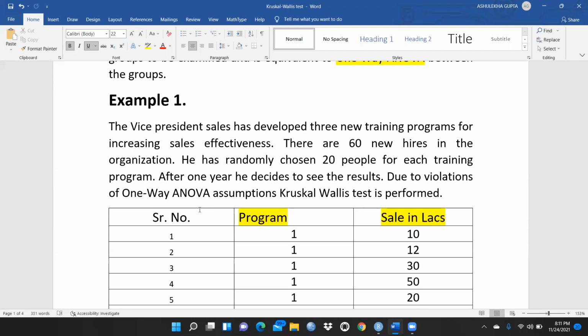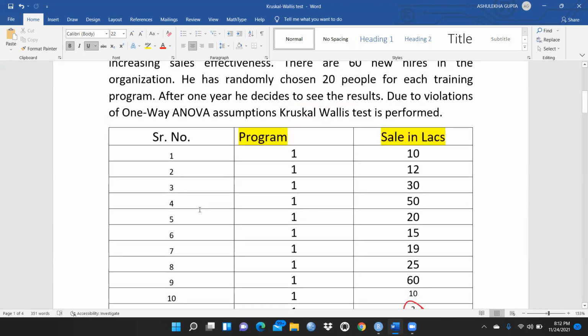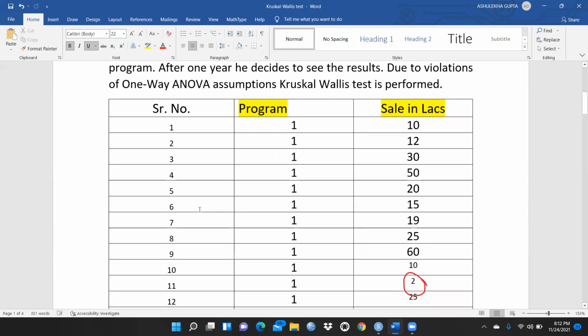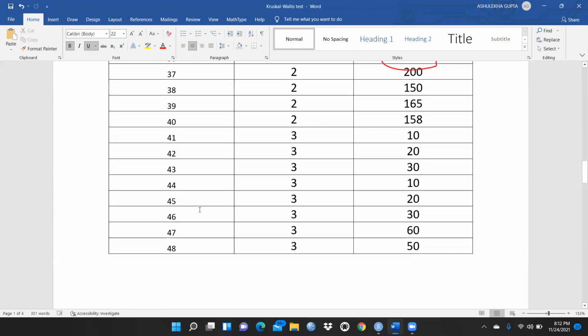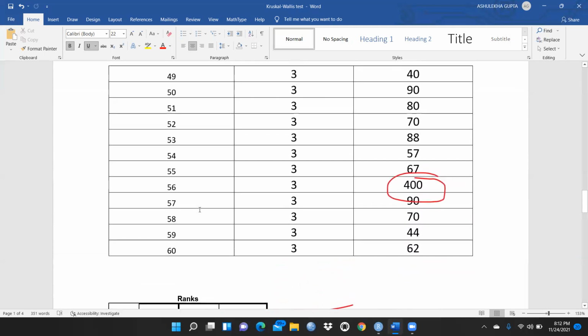First of all, we will understand why there are one-way ANOVA assumption violations. Why? Because this data is not normally distributed. And here you can see program is categorical data and sales in lakhs is continuous data, ratio scale, so we have this data as a metric scale. Program is one, then the second training program is 2, and the third training program is 3. So the total number of new employees is 60.